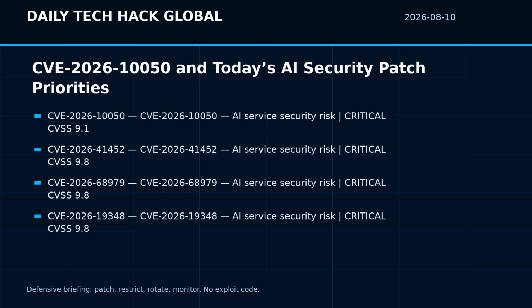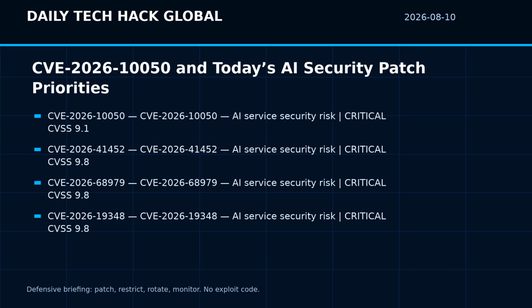If your team runs cloud workloads, AI services, developer pipelines, or internet-facing infrastructure, today's security question is simple. Which patch changes your blast radius first? This is Daily Tech Hack Global for August 10, 2026. The facts in this briefing come from MBD, CISO when reachable, and linked vendor advisories. I will keep the discussion defensive, no exploit commands, no payloads, and no step-by-step attack chains.